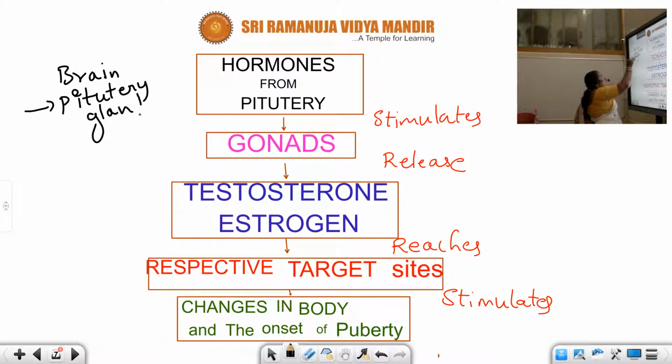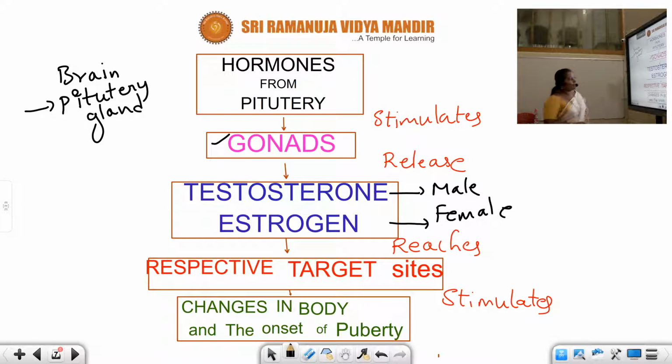This pituitary gland secretes some hormones, which directly influence the gonads to release certain hormones such as testosterone and estrogen. Testosterone is in males, whereas estrogen is in females.